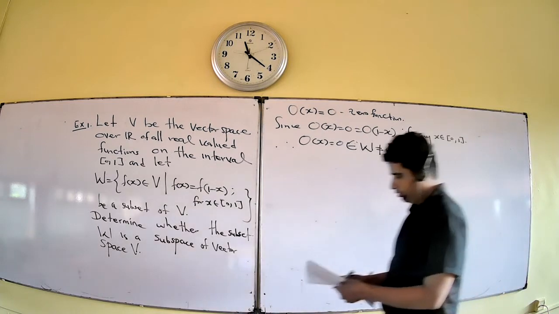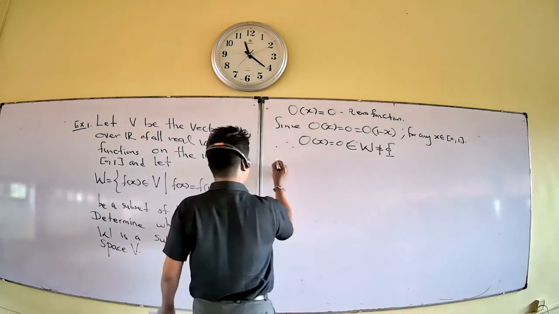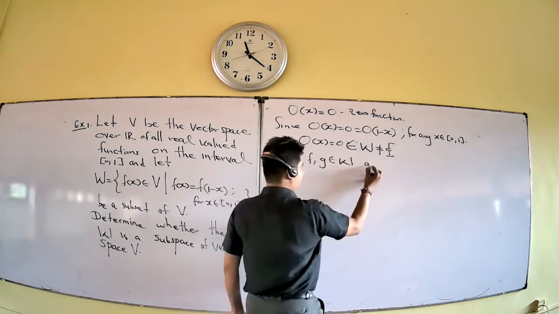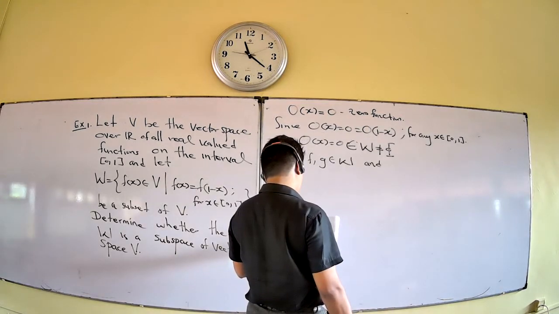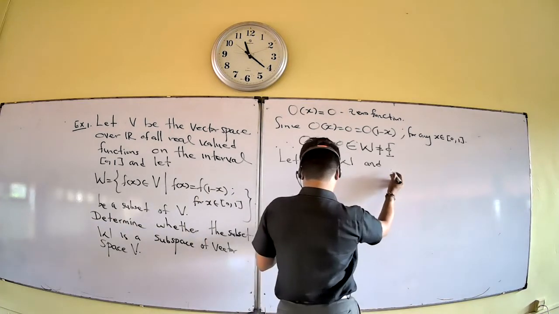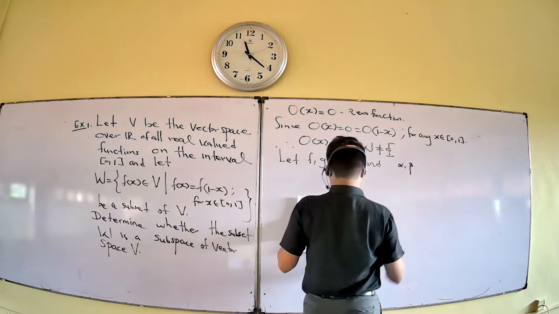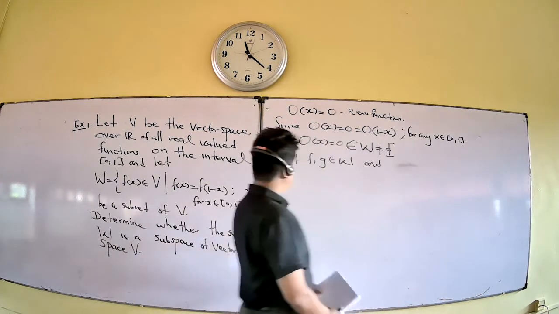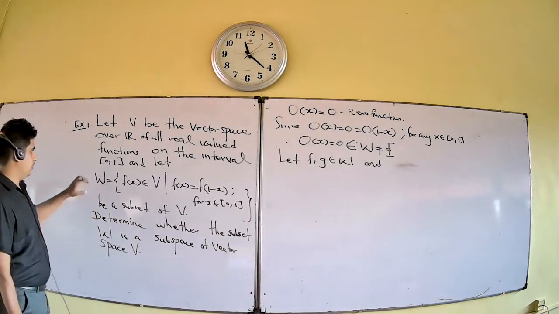Next, you take 2 functions from this set W, and 2 scalars, alpha and beta.